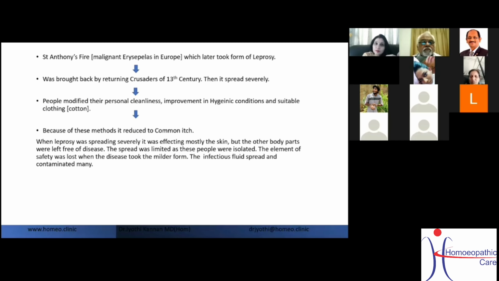But now it has become a common itch, only a slight itching or outside complaint, so people started mingling and were not even isolated. So then it started spreading more, but at the same time the element of safety was lost when this disease took the mild form. The infectious fluid spread and contaminated many. By this time SORA had spread to many people.